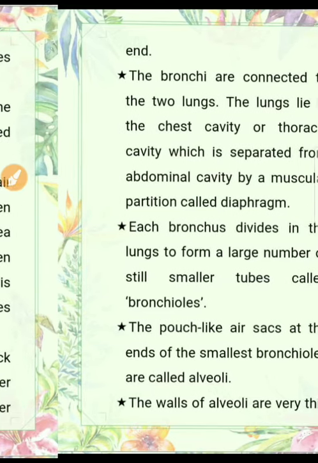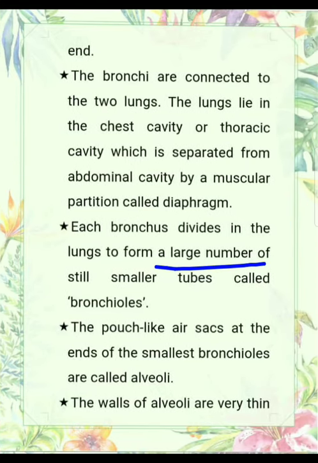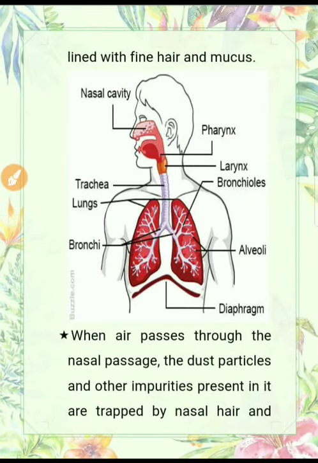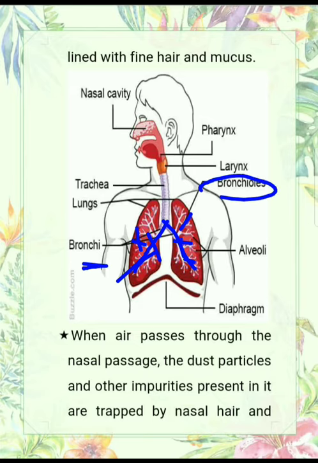Each bronchus now divides in the lungs to form a large number of still smaller tubes called bronchioles. You can see in this diagram that these two bronchi are further divided into many small tube-like structures. These are the bronchi, and these are the bronchioles.